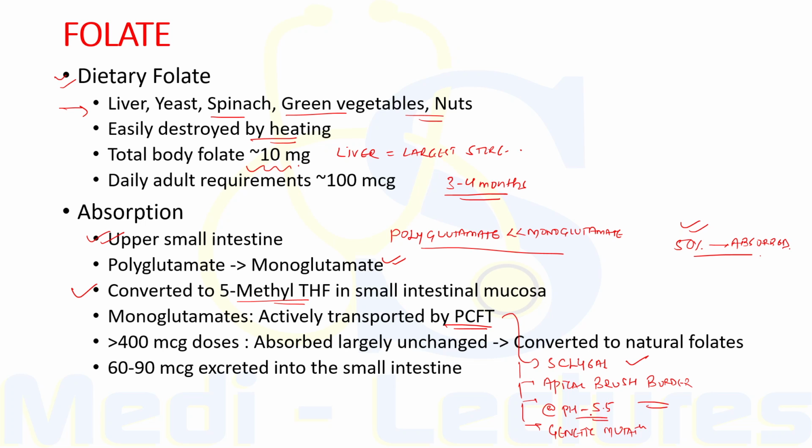Now this pH is about the pH of duodenum and jejunum. Therefore, maximum absorption takes place through this site. Now genetic mutation of this protein underlies hereditary malabsorption of folate.